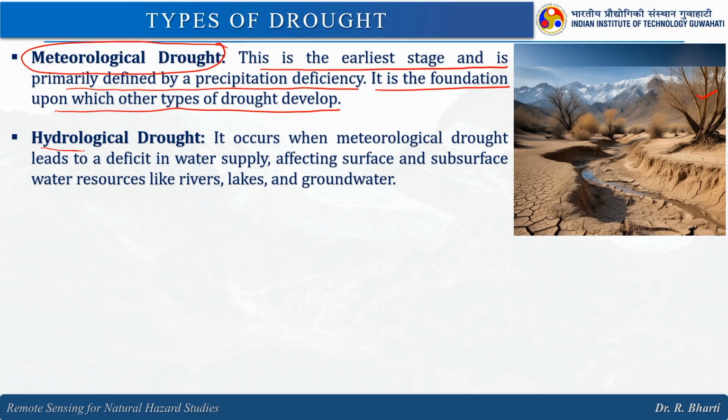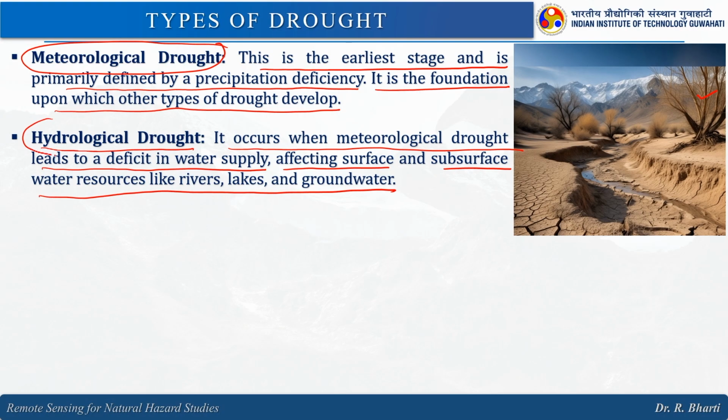Then you have hydrological drought. It occurs when meteorological drought leads to a deficit in water supply affecting surface and subsurface water resources like river, lakes and groundwater. So, here when we talk about the hydrological, it is mainly because of the shortage of water in the surface and subsurface zones, right.